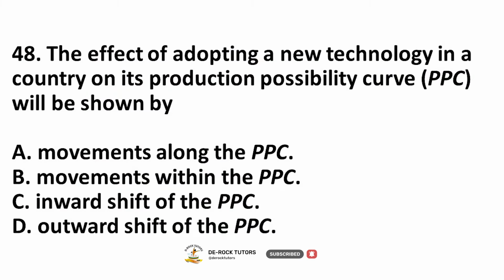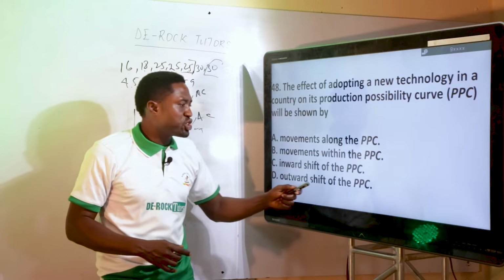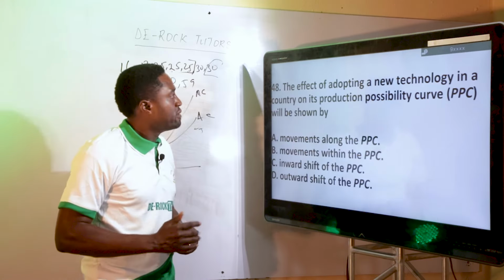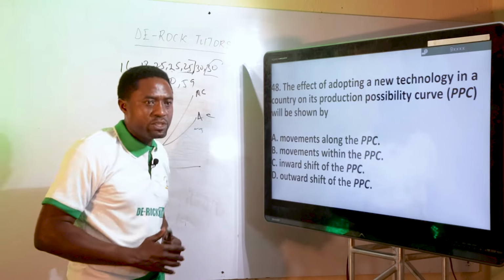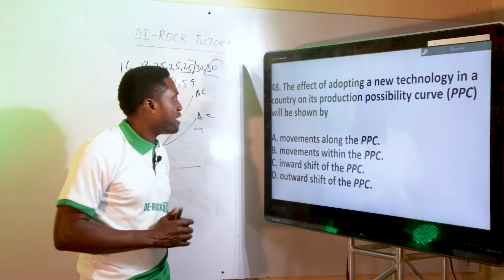So adopting a new technology. A, movement along the PPC. No. Movement within the PPC. No. If it is movement within, it is inefficient. You understand? Inward shift of the... No. Outward shift. It is outward shift of the PPC. That is the perfect answer. When you adopt new technology, it shifts outward.